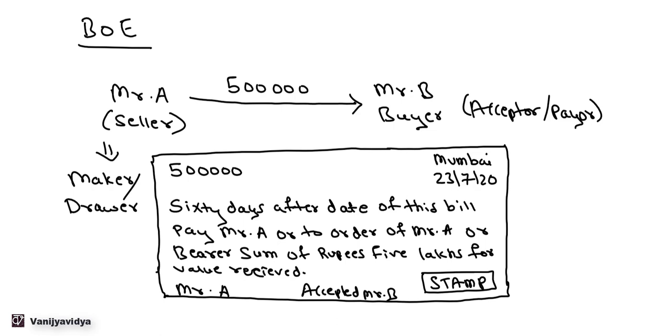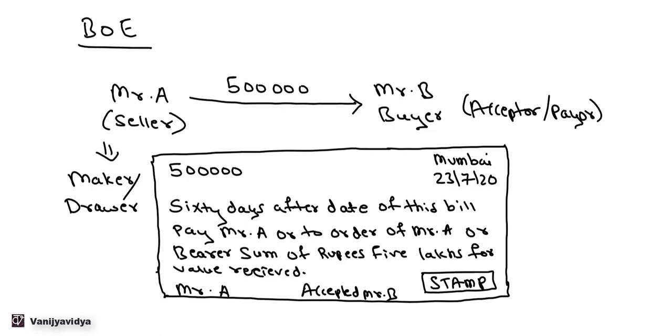So to order of Mr. A or to the bearer, bearer is the person who has this instrument, sum of rupees 5 lakhs. He has to pay sum of rupees 5 lakhs for the value received. So the same is accepted by Mr. B and it has a stamp so that it becomes a legal document. So this is known as a bill of exchange.